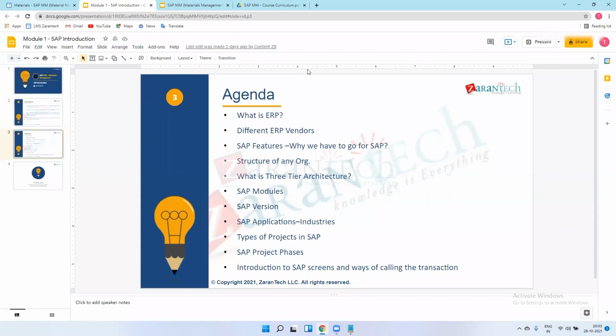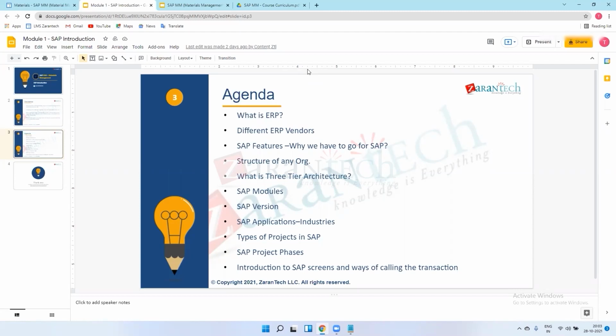It means there is no platform. We go there, download and install the software, do all the configuration and customization, give the training to the users, and then the project will be live. So they will use SAP throughout their business. This is the implementation.